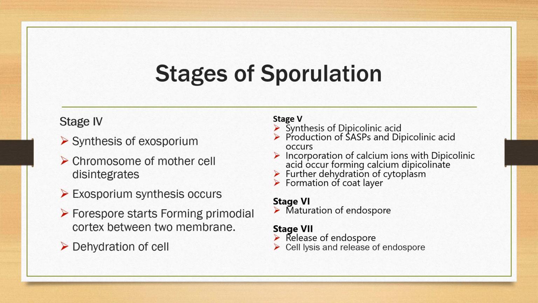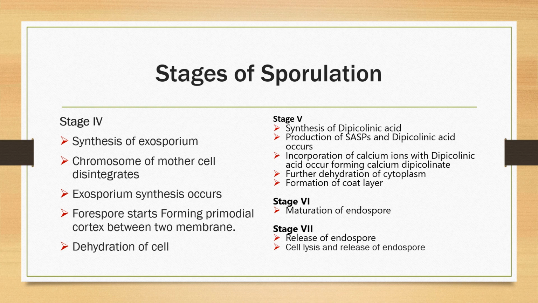And the next stage is the sixth stage, that is the lysis of the mother cell. The mother cell undergoes lysis or disintegration. Some material from the mother cell may be used to build up the spore coat. And the last stage is the spore release. Mature spores are released into the environment, and they are capable of surviving high temperature,